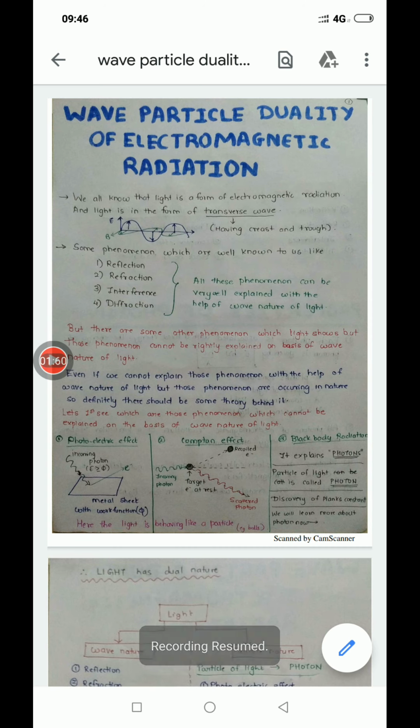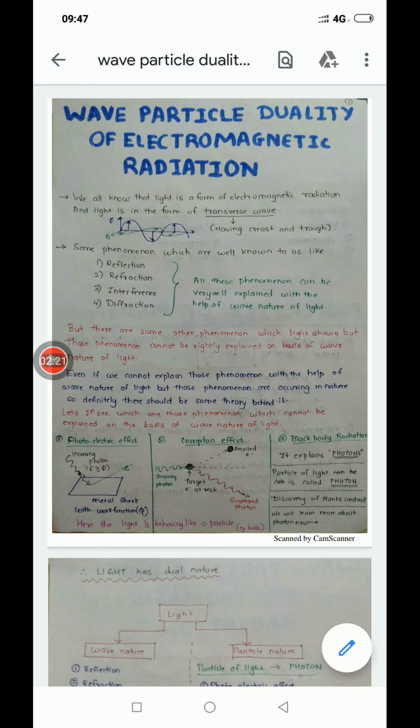But before going to these phenomena which cannot be explained with the wave nature of light, let us see how reflection, refraction, interference, and diffraction can be explained with the wave nature of light. Whenever we talk about interference and diffraction, we talk about wavefronts.